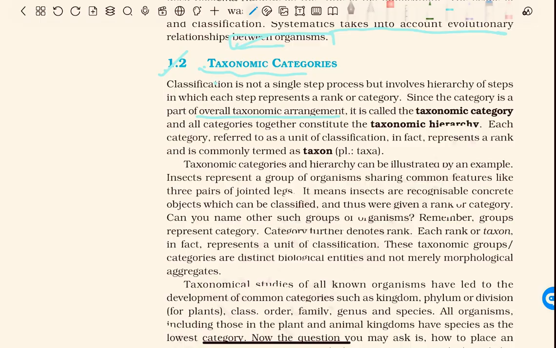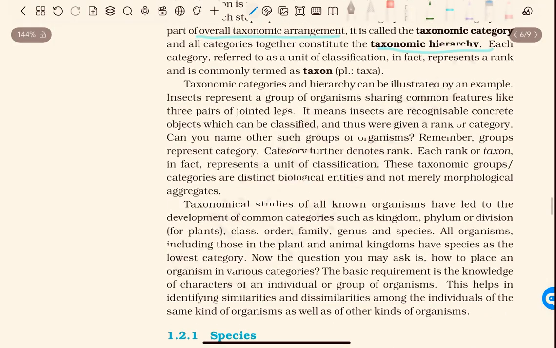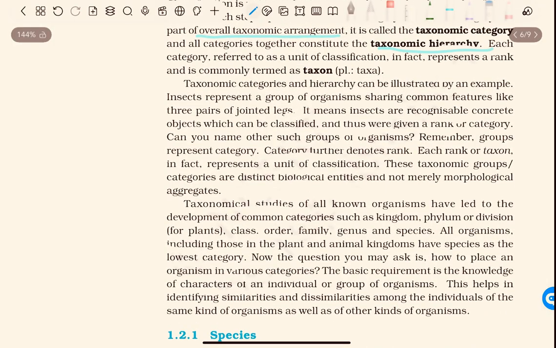And all categories together constitute the taxonomic hierarchy. Each category, referred to as a unit of classification, in fact represents a rank and is commonly termed a taxon. Plural is taxa. Taxonomic categories and hierarchy can be illustrated by an example.